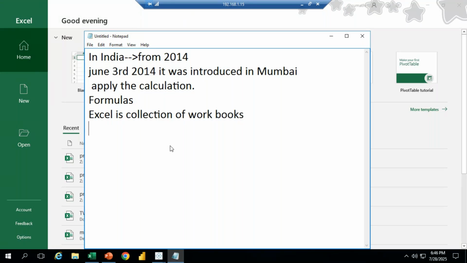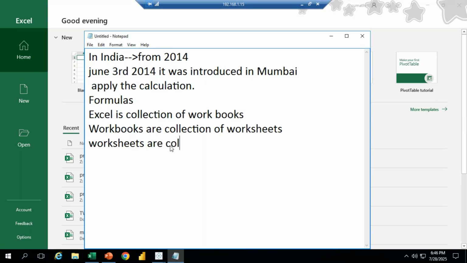Workbooks are a collection of worksheets. Worksheets are a collection of rows and columns.